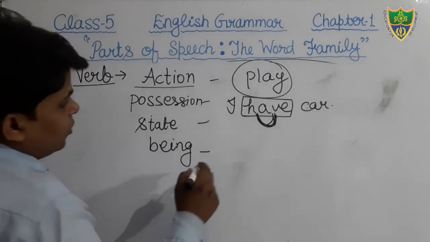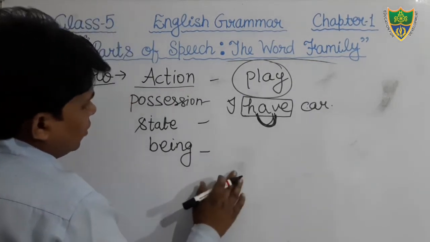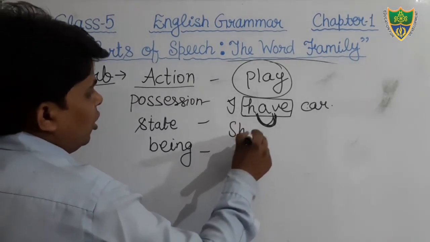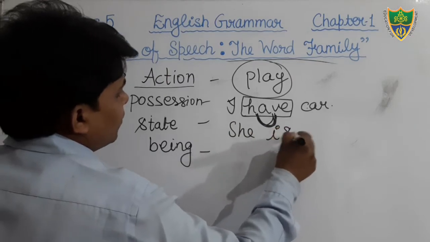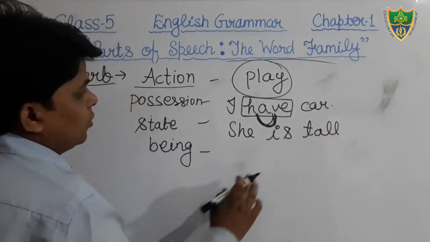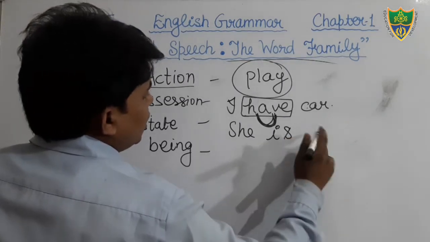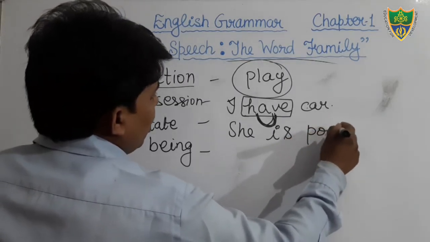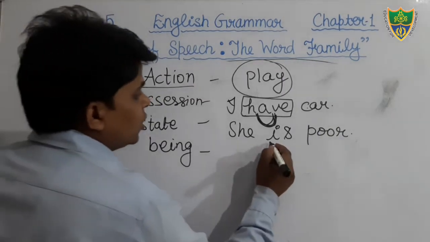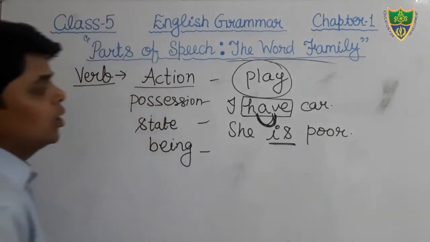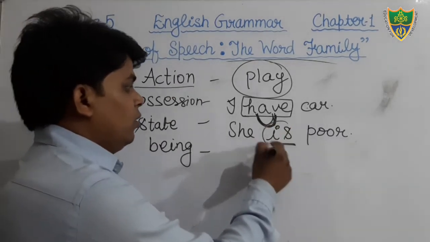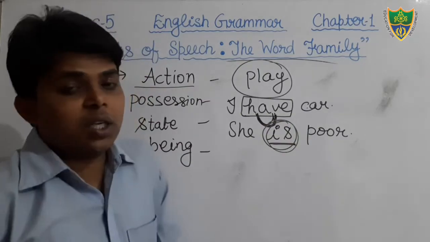And you can see, she is tall. She is poor. Just see, the word is denotes the state. Okay, she is poor. कैसी है?